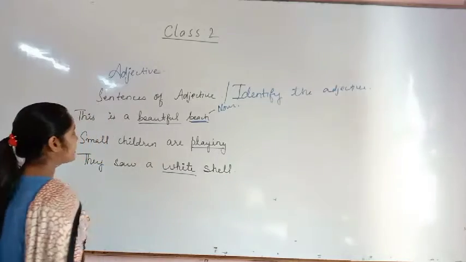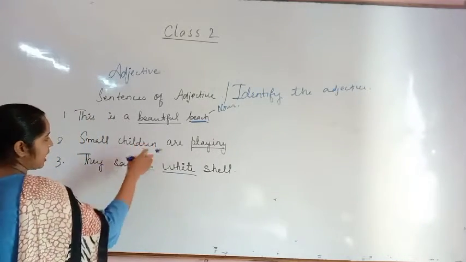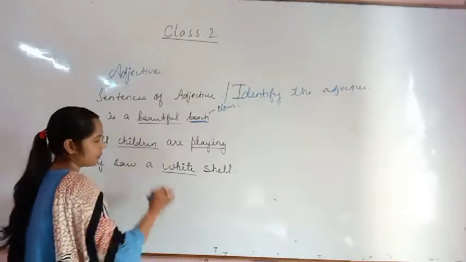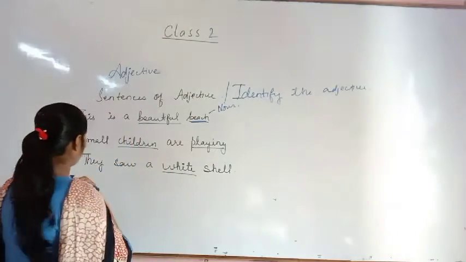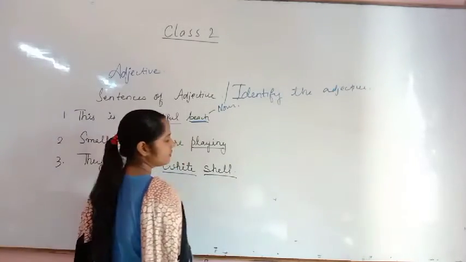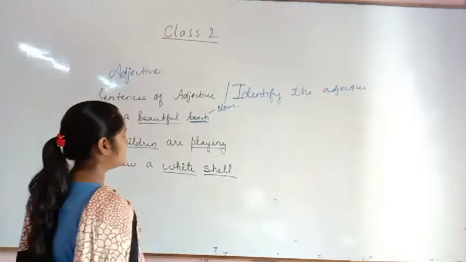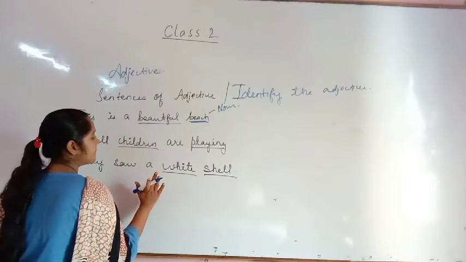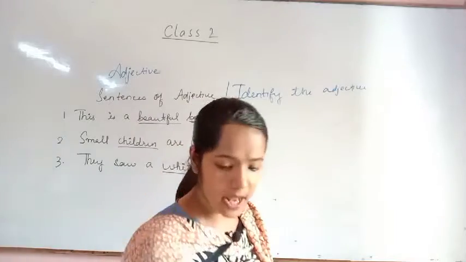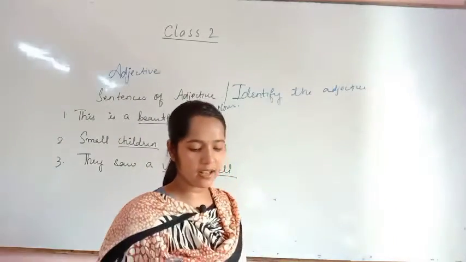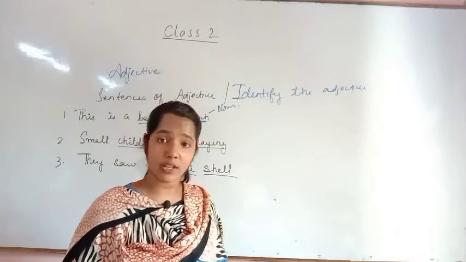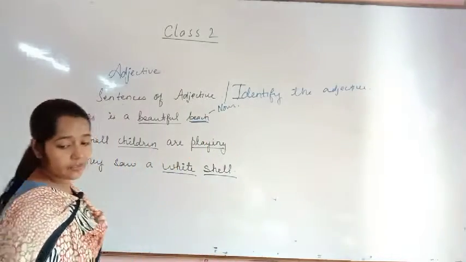Okay. Now I am telling you, please identify the noun in this sentence. What will be the noun? Children will be the noun. Okay. Now they saw a white shell. Shell will be the noun, isn't it? So it is describing a noun or pronoun. It's called an adjective. Okay, and I will send you some of the exercises of your book so that you will complete it. And please complete your previous homeworks. Okay, and send it to me.